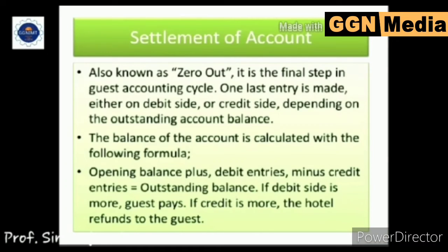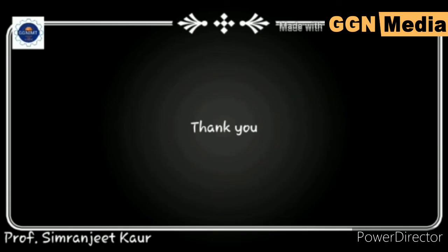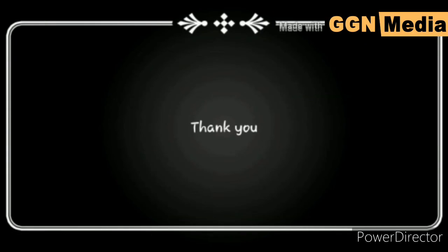With these entries, settlement of account is done, which is also known as zero out, the final step in the guest accounting cycle. With this, the balance of the account is calculated with the formula: opening balance plus debit entries minus credit entries is equal to outstanding balance. If there is a debit, then the guest has to pay. If there is a credit, then the hotel refunds the guest. And with this, the final account is settled for the guest.